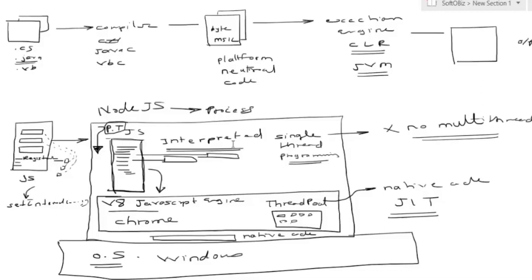Now if multiple callback functions are registered, whichever thread is available from the pool will be taken and the execution takes place. That means ultimately this process becomes a multi-threaded process. Remember, the process itself is multi-threaded.